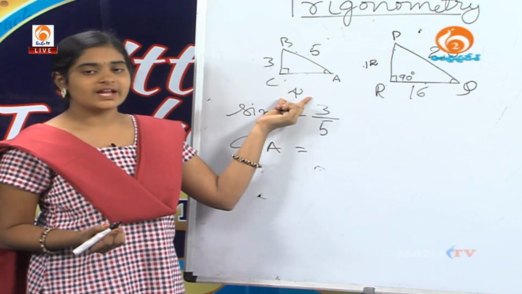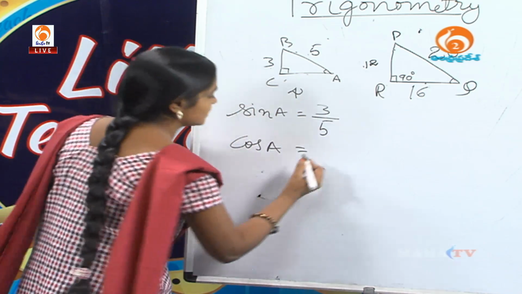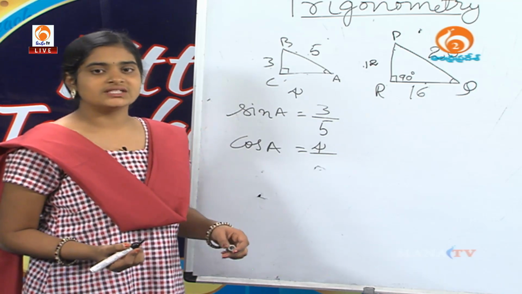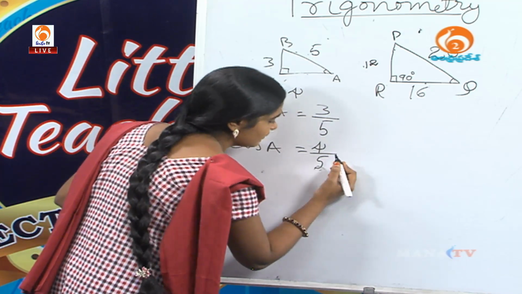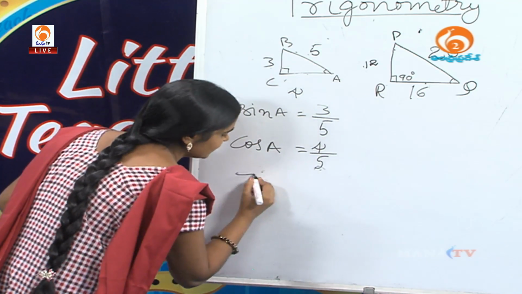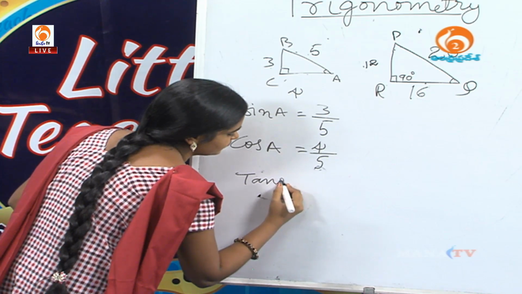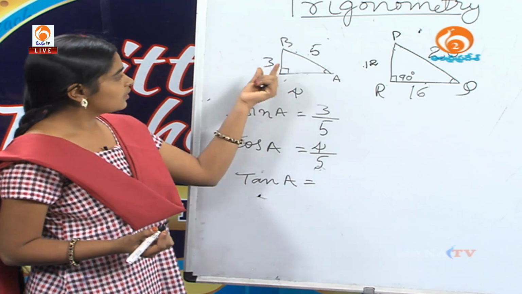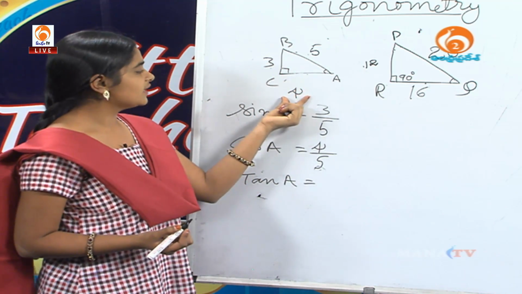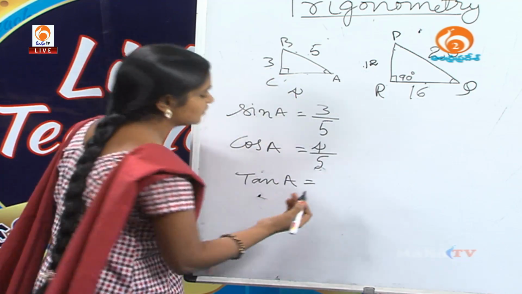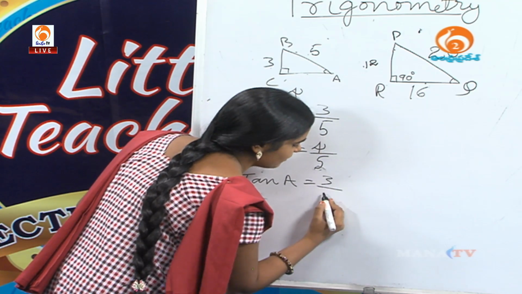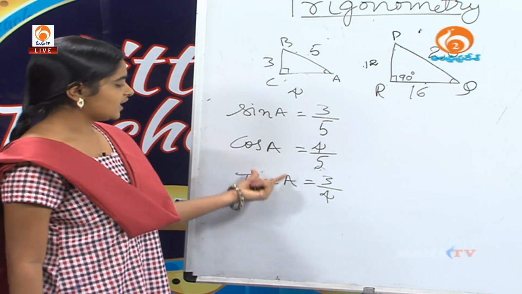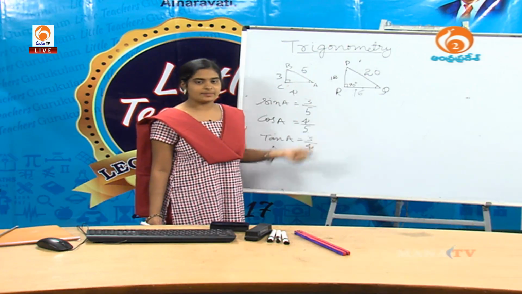And the second one is cos A equal to adjacent side by hypotenuse. What is the length of the adjacent side here? 4 centimeters. And the hypotenuse value is 5 centimeters. And tan A equal to opposite side by adjacent side. It is 3/4. Okay. These are the three ratios of triangle ABC.